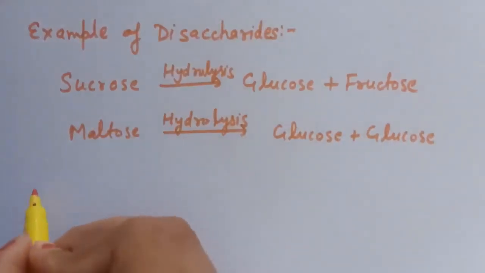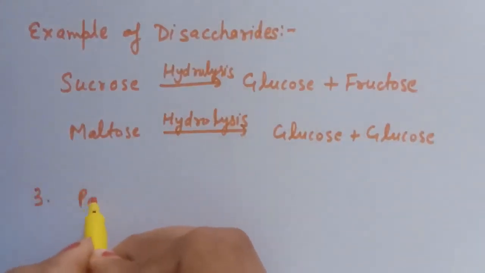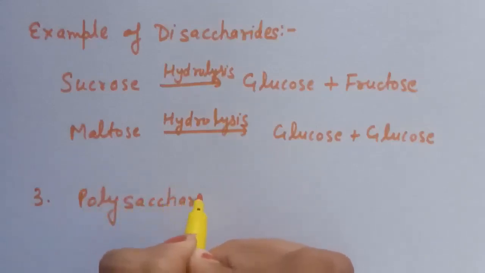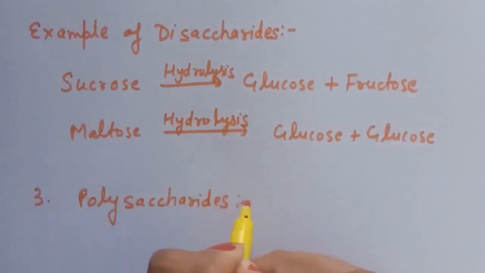Third classification is polysaccharides. Now how will you define polysaccharides?